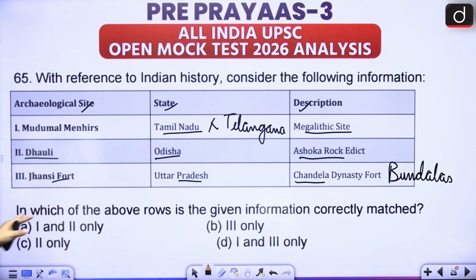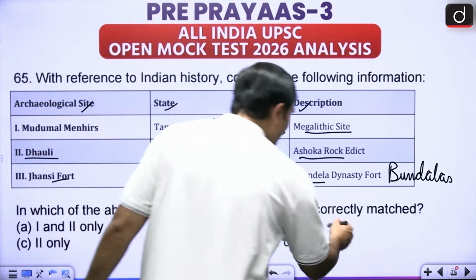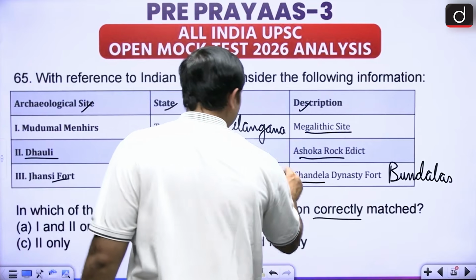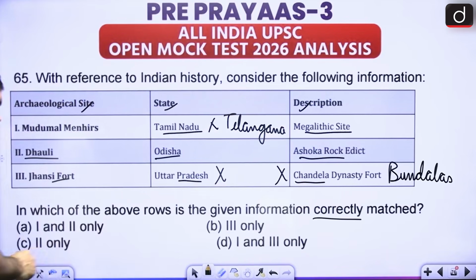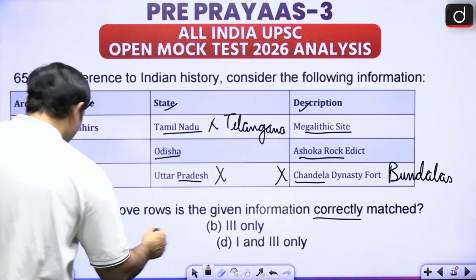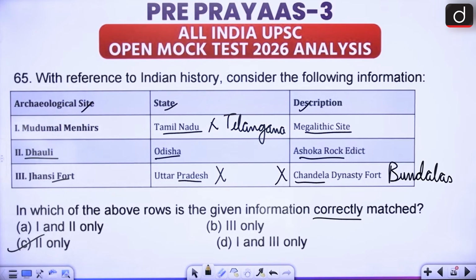So this is asking about which of the information is correctly matched. So this is wrong and this is wrong, right? So what is happening is only the second one is correct. And where is the second one? C is the only correct answer.